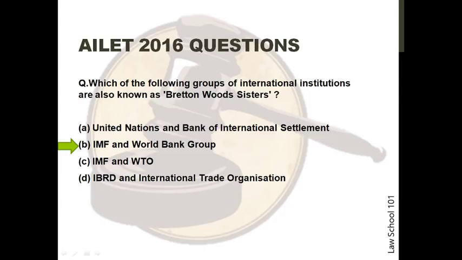These organizations were born out of the Bretton Woods Agreement in 1944. The Bretton Woods system of monetary management established the rules for commercial and financial relations among the United States, Canada, Western Europe, Australia and Japan after the 1944 Bretton Woods Agreement. There were no questions in the ILET 2016 paper relating to these topics specifically.